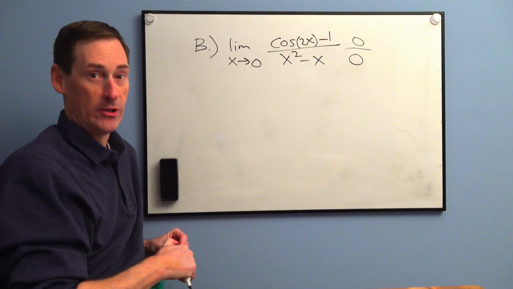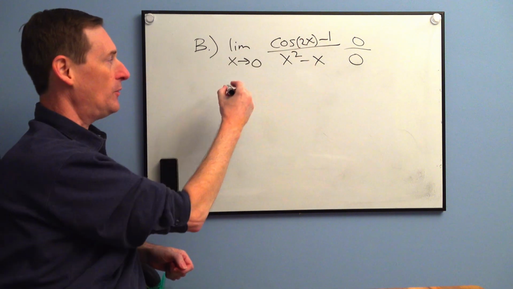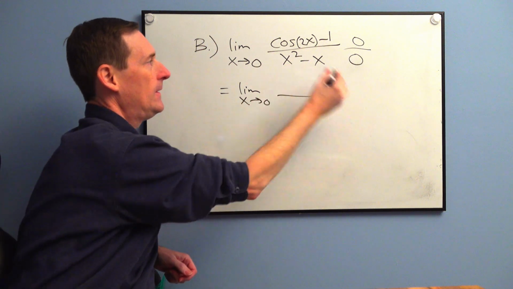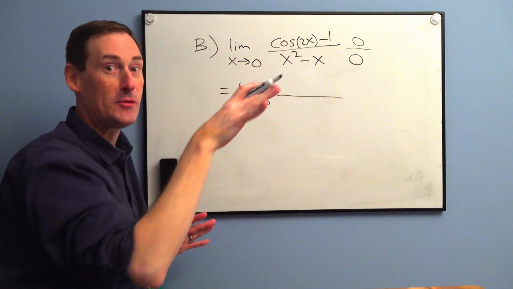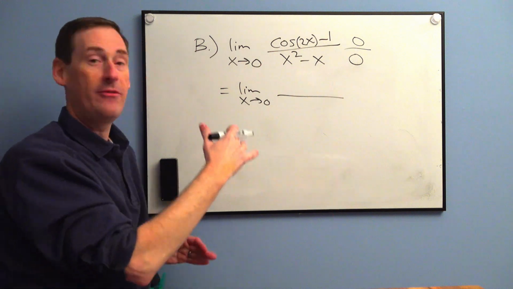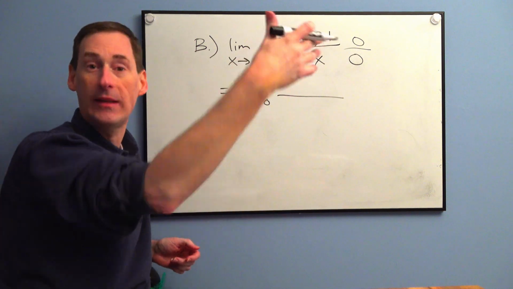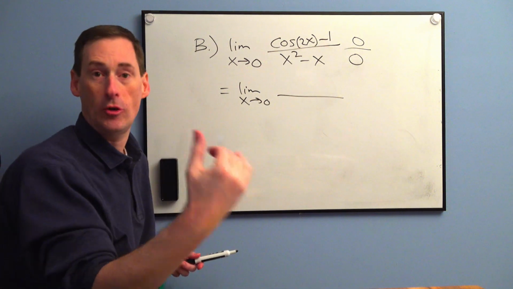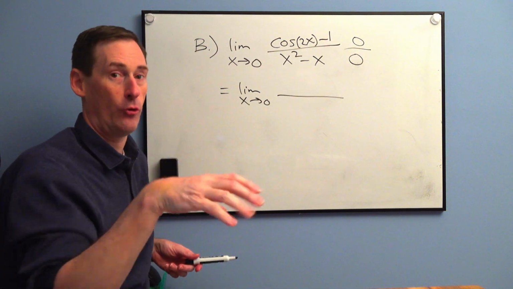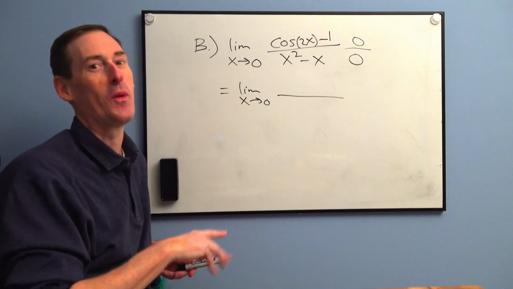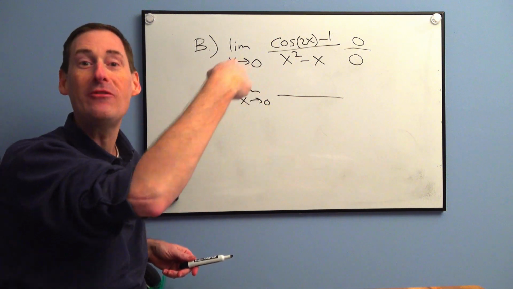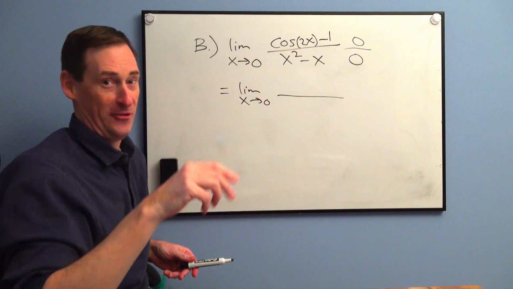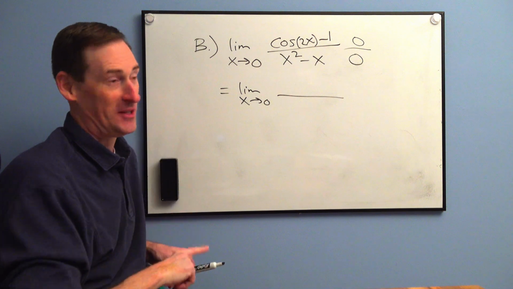We do have 0 over 0. There is no method in chapter 8 that would solve this. However, we can take the derivative of the top and the derivative of the bottom separately and retry. And if that doesn't work, you may have to take the derivative again. Okay, we might have a double case or a triple case. Eventually you get to a point where you're going to have a determinate form. Until later in the chapter where there are some where you could go through an infinite loop and never escape the indeterminate form. Those have different tactics. That's only for BC class. Wait till we get to those.